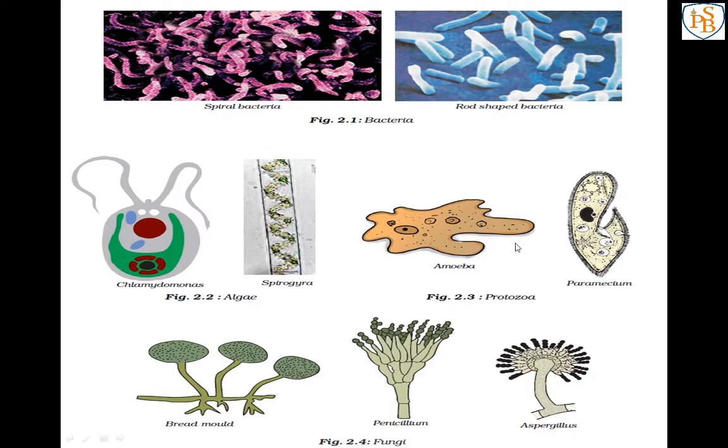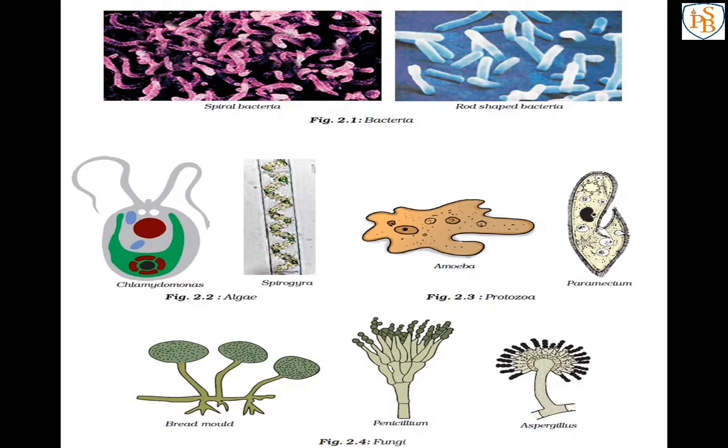Next one is about the protozoa. See the examples, that is amoeba and paramecium. Amoeba is the most famous example of a unicellular organism.